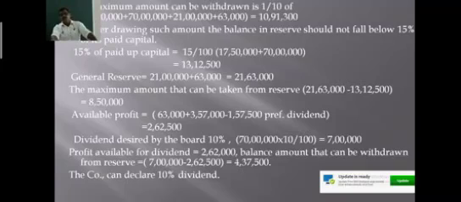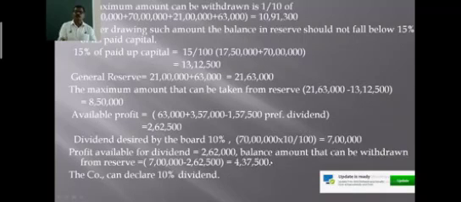As this rate of dividend is less than the average rate of dividend declared by the company in the last 3 years, this is also one of the things. But suppose the dividend rate is more than 15%, then even after drawing this amount, the company cannot declare a dividend of more than 15%.